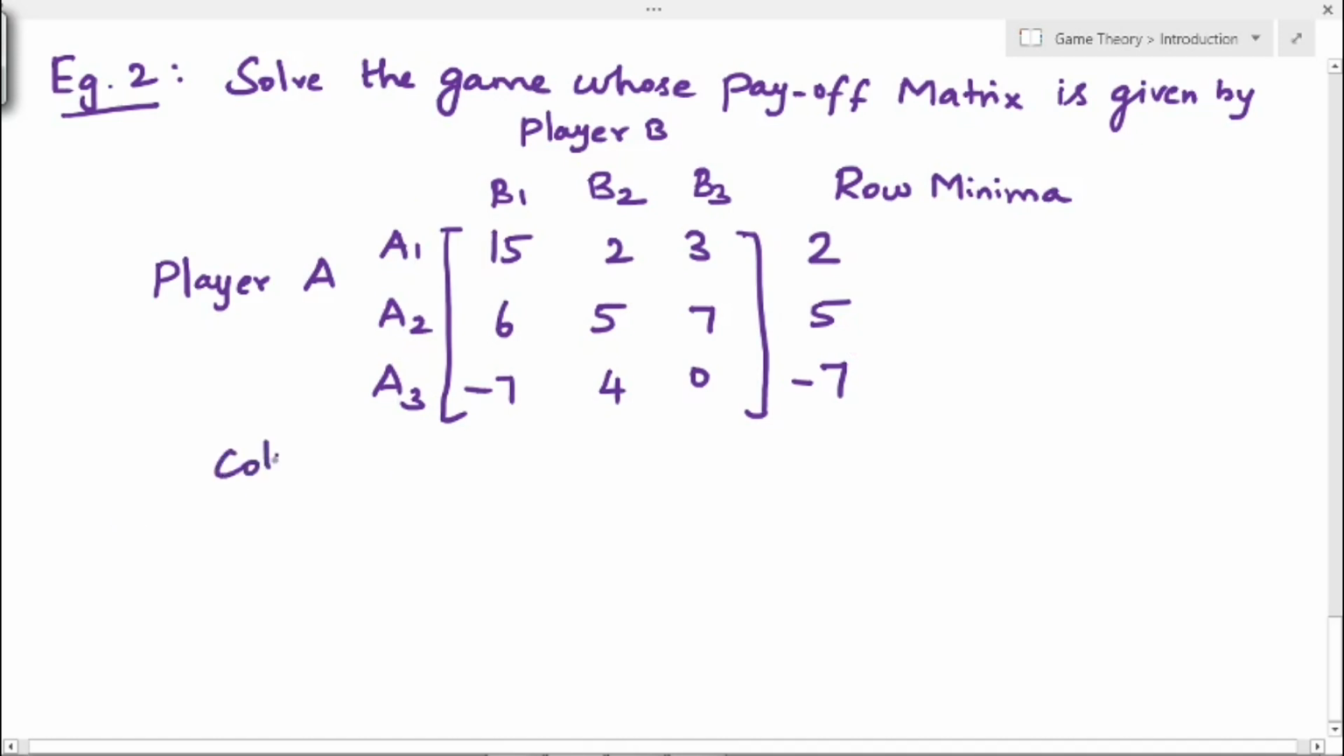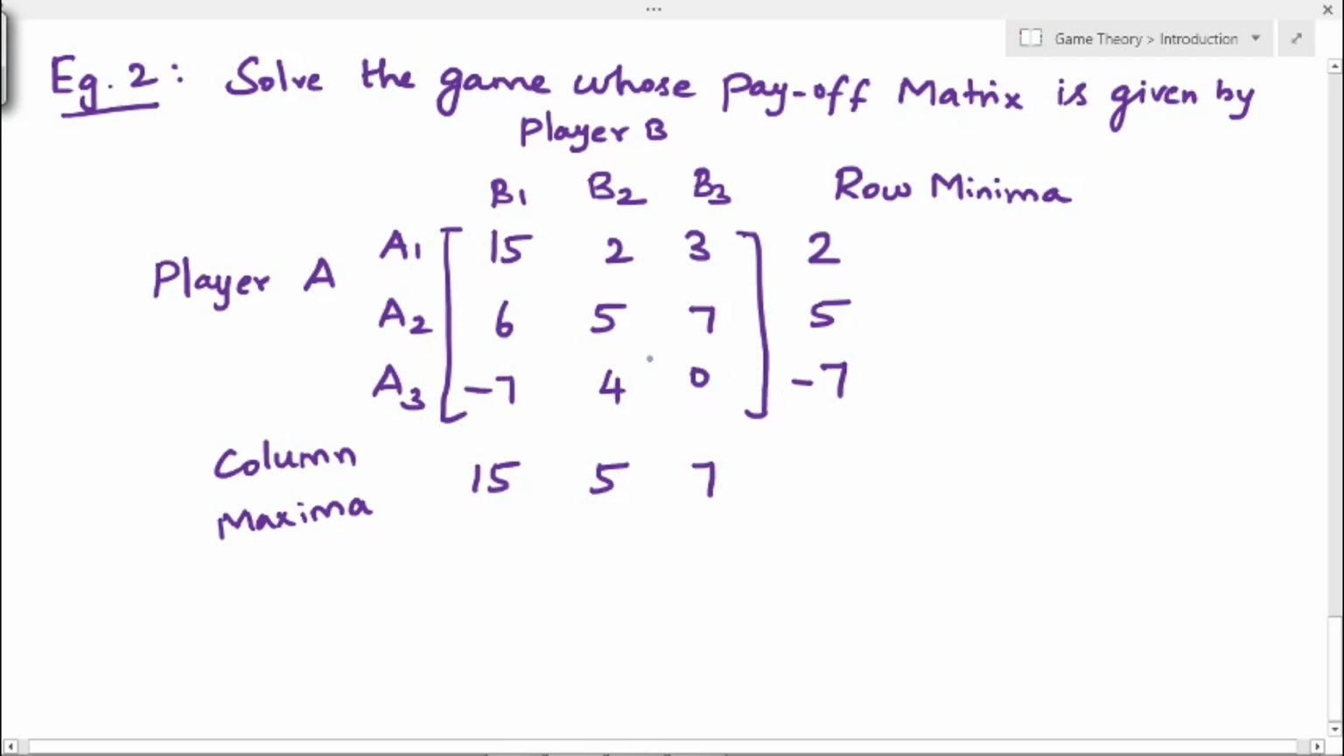Next, column maximum. Column maxima is nothing but we have to select the maximum value in each column, that is player B's maximum loss. In the first column the maximum value is 15, in the second column it is 5, and in the third column it is 7. Suppose player B selects strategy B1, his maximum loss is 15. If he selects B2 the value is 5, and if he selects B3 the value is 7. So these are the maximum losses for player B.